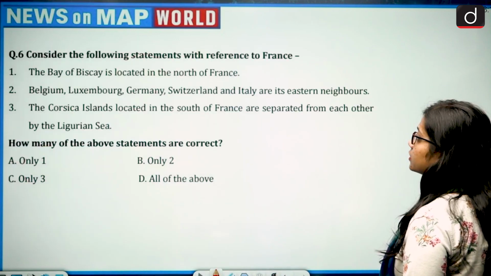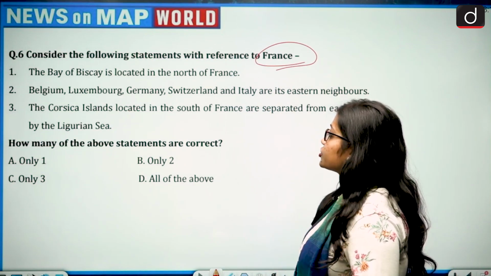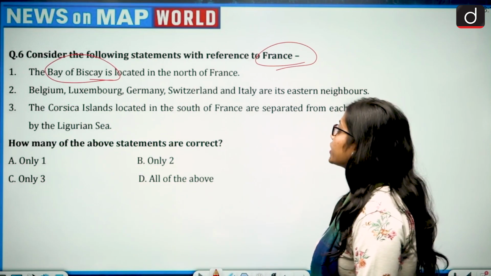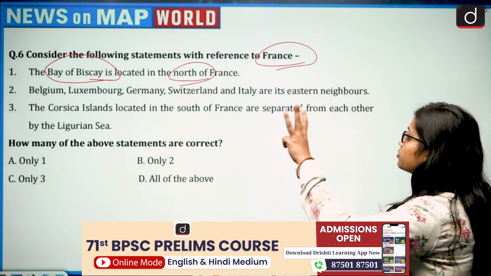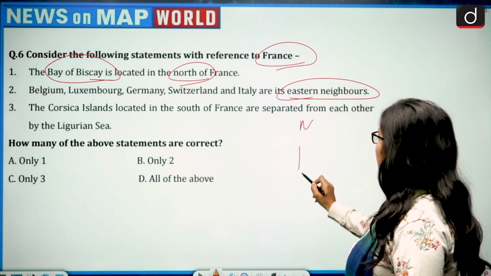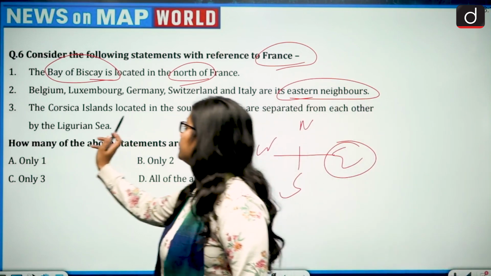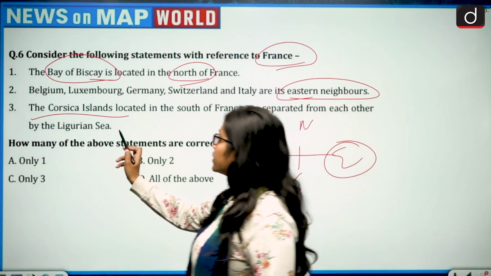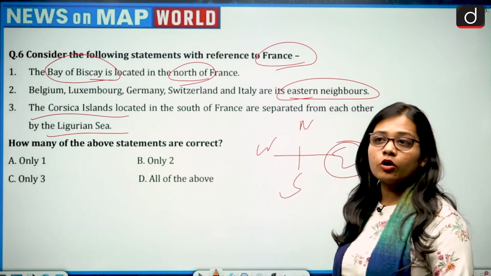Next question. Consider the following statements with reference to France. There are 3 statements given. First, the Bay of Biscay is located in the north of France. Second, Belgium, Luxembourg, Germany, Switzerland and Italy are its eastern neighbors. Third, the Corsica Island located in the south of France are separated from each other by the Ligurian Sea. How many of the above statements are correct? Only 1, only 2, only 3, all of the above.